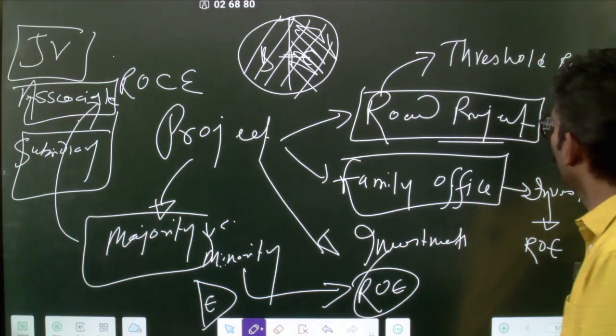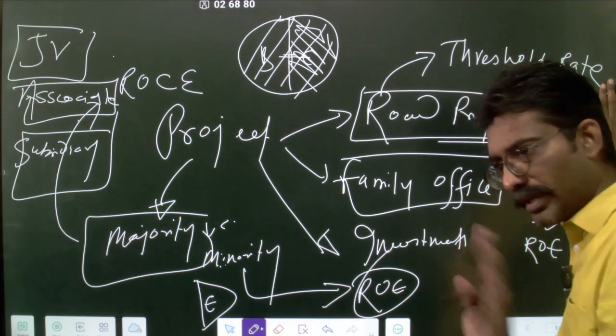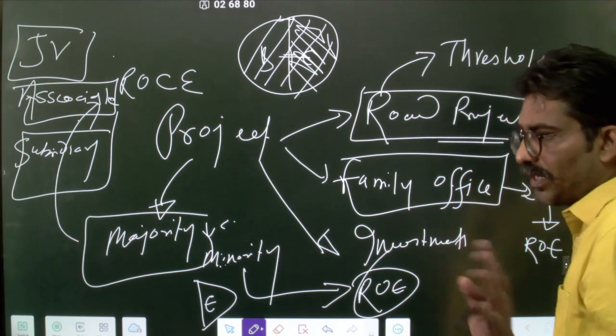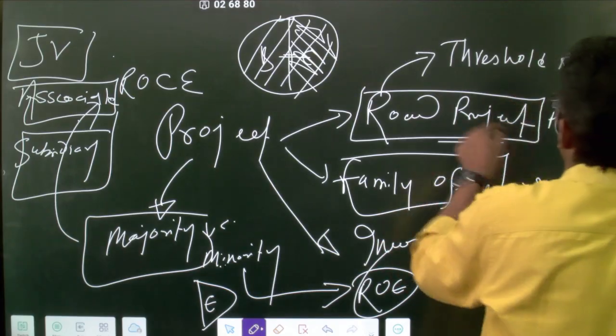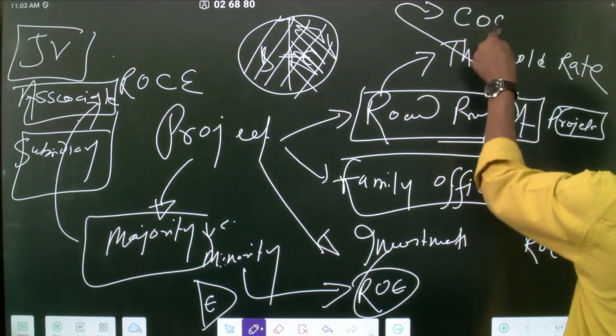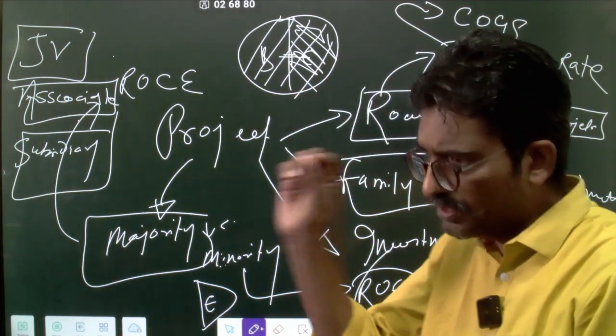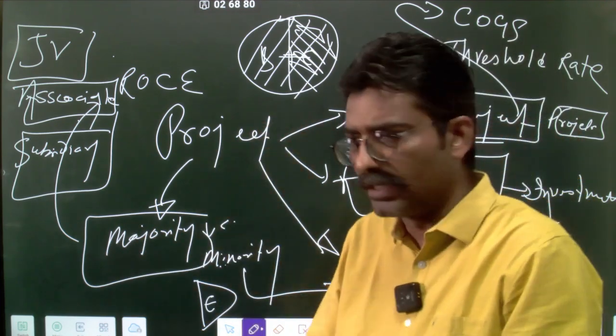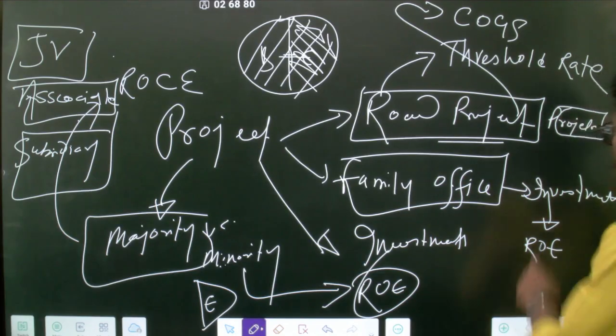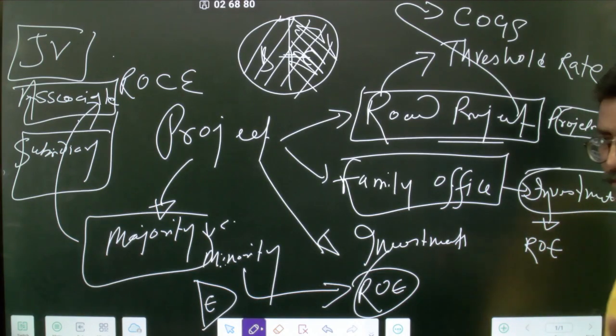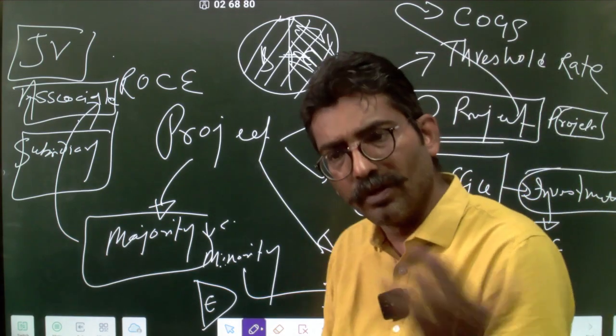So one could be from the project office, that you have understood. Threshold rate is the only rate. The spreadsheet, how much, and what matters in a project is the cost of goods sold or the cost of building. That's the threshold. That's an actual project. How much cement, how much labor, how much material, etc. Family office, it is a pure investment office. Maybe you're not taking a control of greater than 51%. No one will love that.